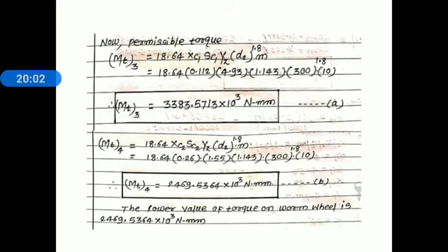Consider this equation B. Now here we find the safe power. Based on wear rating, we consider the lower value between these two permissible torques. Now after observing equations A and B, the lower value of torque on the worm wheel is 2469.5364 into 10 to the power 3 Newton millimeter.